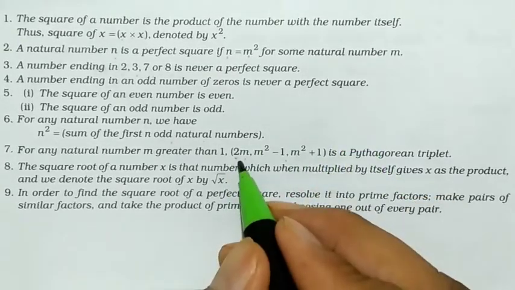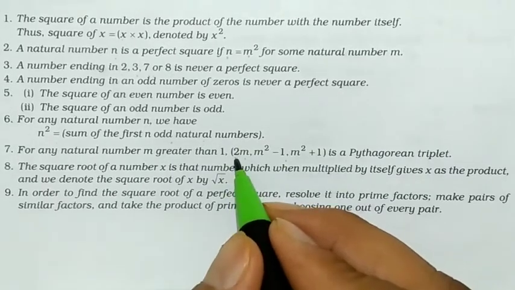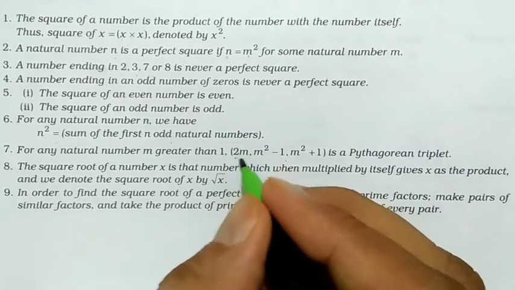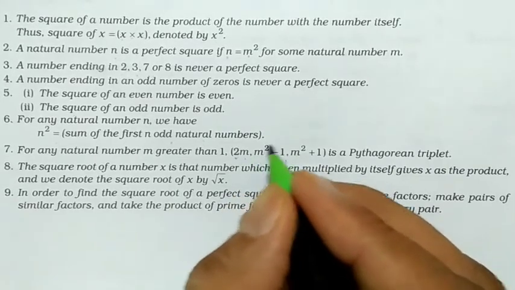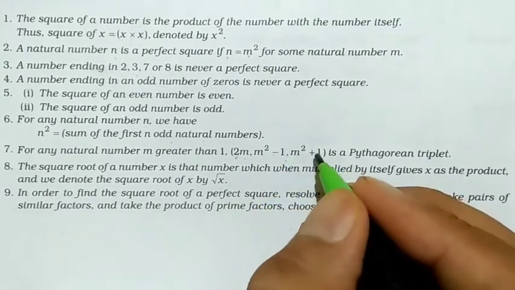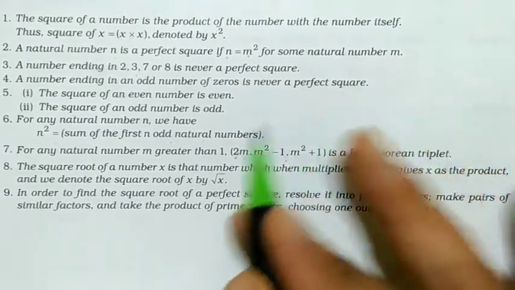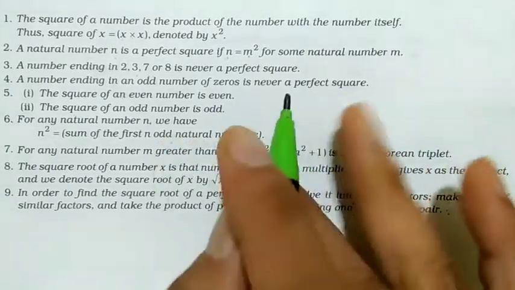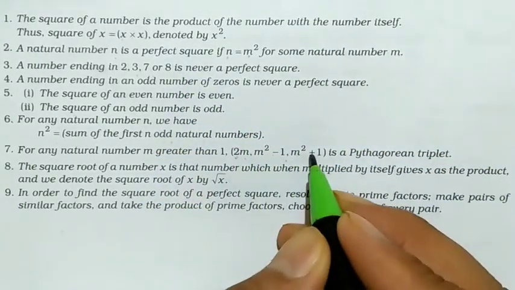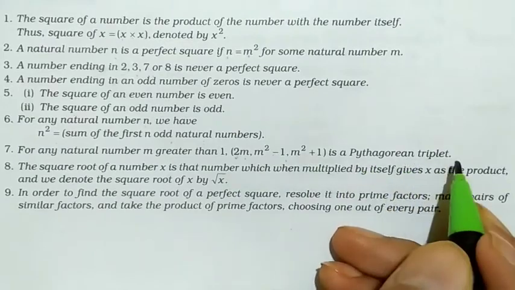Like here you can see, let's say 2m is 4 and m square minus 1 is 3. So 3 square plus 4 square equals 5 square, because 3 square is 9, 4 square is 16 and 5 square is 25. 9 plus 16 is 25. So this 3, 4, 5 is called a Pythagorean triplet.